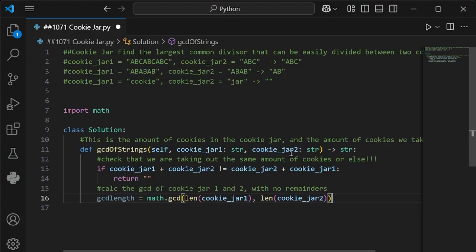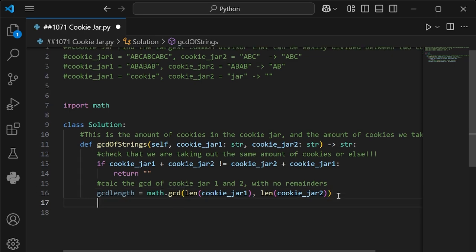So now we're going to go ahead and finalize everything. And after it runs this calculation here, we're going to have to ask for a result. Give me the GCD or the pattern for each of the cookie jars that are being pulled out.